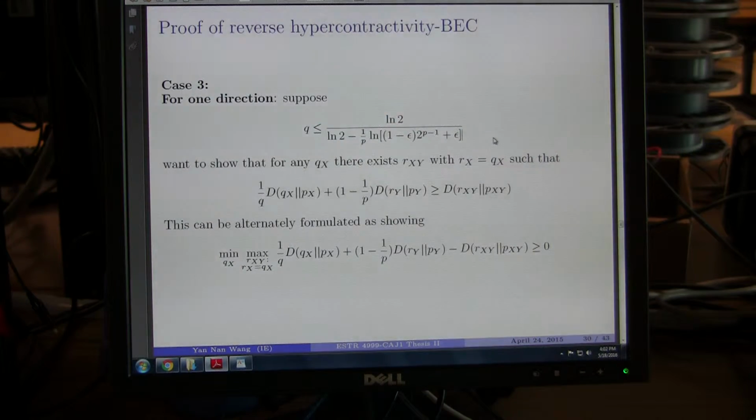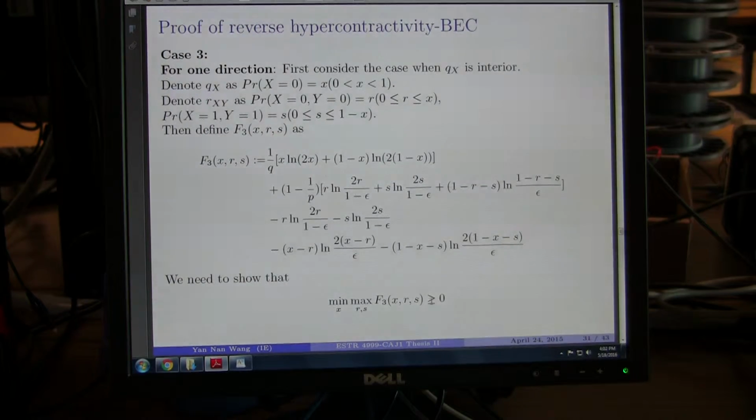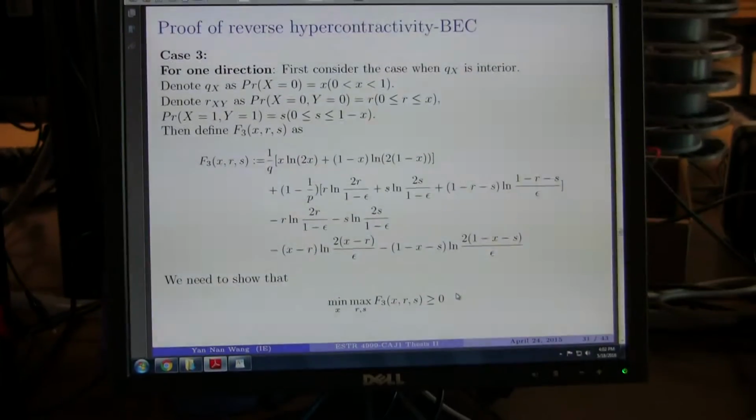Exactly below the correlation bound. So to show that when Q is less than that upper bound, the minimax value of F3 XRS is not negative, it's enough to show that when Q is taken as the correlation bound, the minimax value of F3 XRS is not negative.